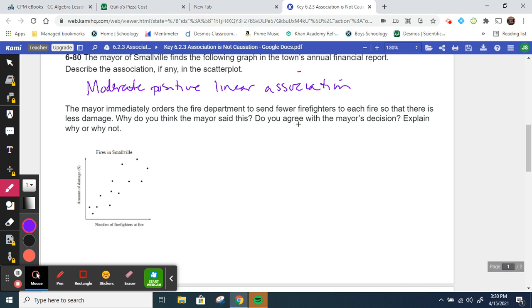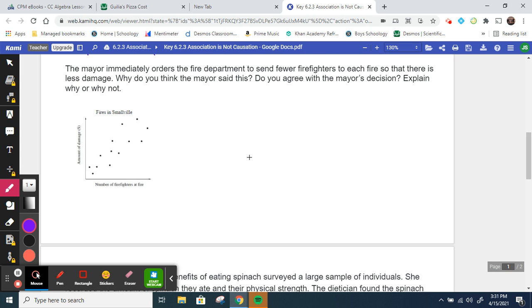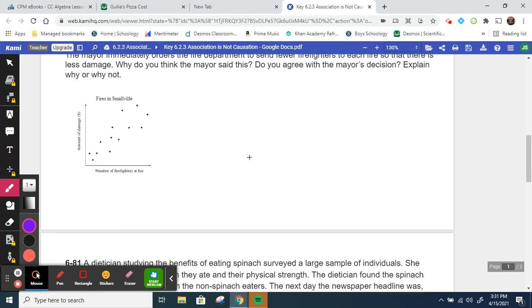So when it talks about association versus causation, just because there seems to maybe be an association with these points that it's linear, it does not necessarily mean that the number of firefighters causes the amount of damage. So when you're reading graphs, you have to be really careful about that because it's easy to assume that.